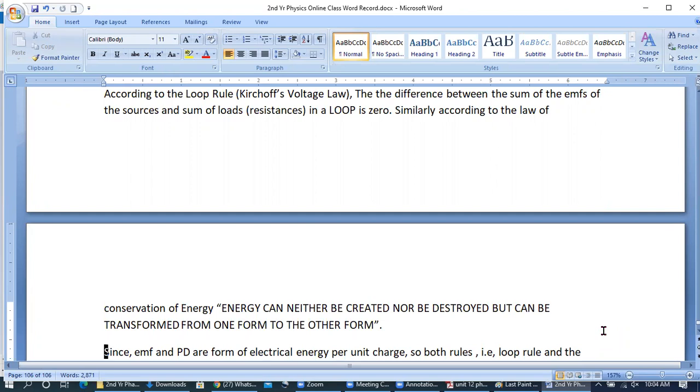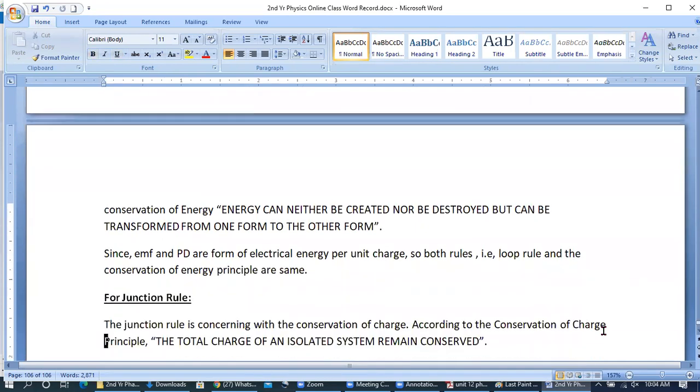According to the loop rule, the difference between the sum of the EMFs of the sources and the sum of the potential drops in a loop is zero. Similarly, according to the law of conservation of energy, energy can neither be created nor be destroyed, but can be transformed from one form to another. Since EMF and potential difference are forms of electrical energy per unit charge, both the loop rule and the conservation of energy principle are the same.